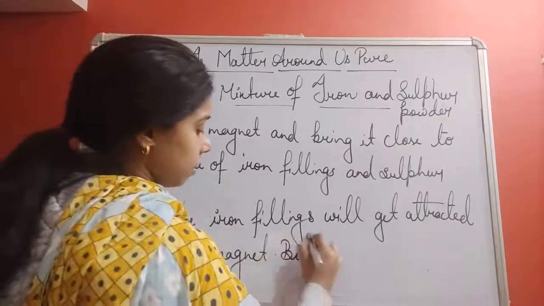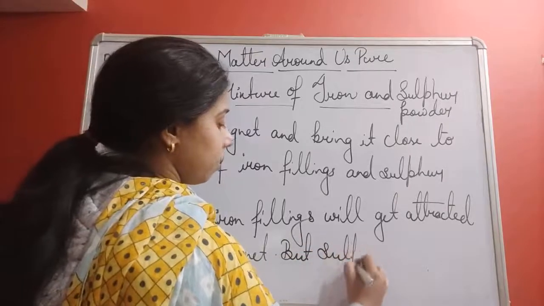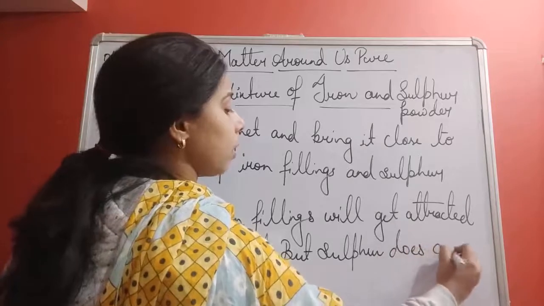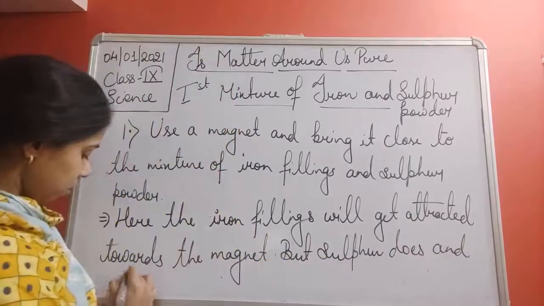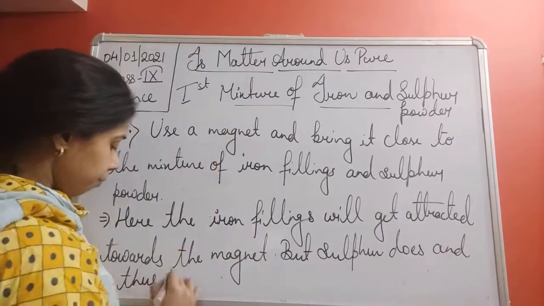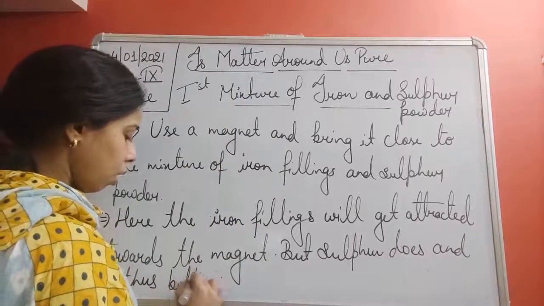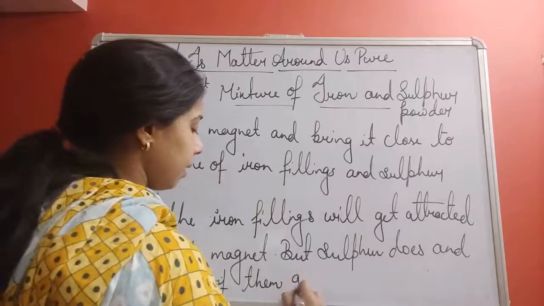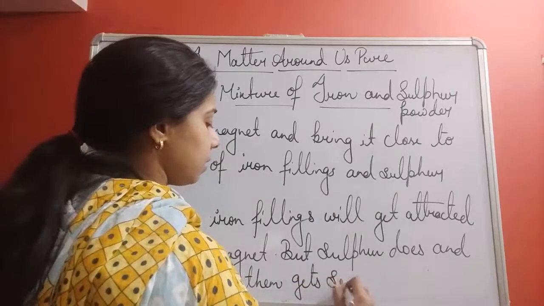But sulfur does not, and thus both of them get separated.